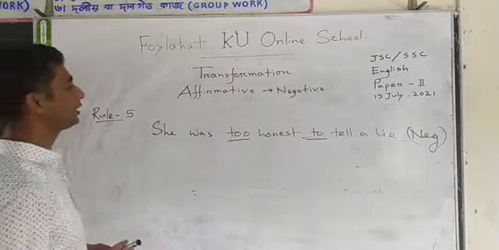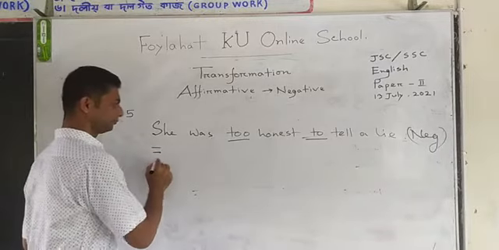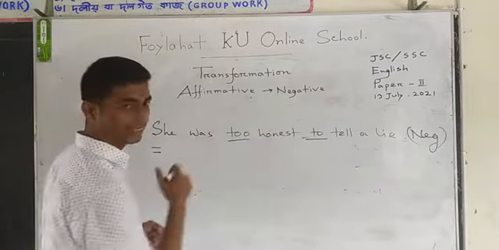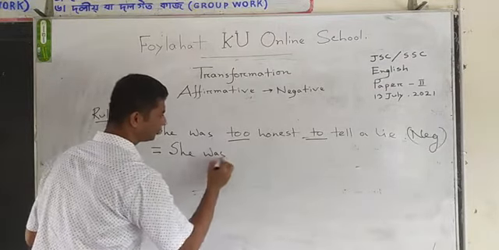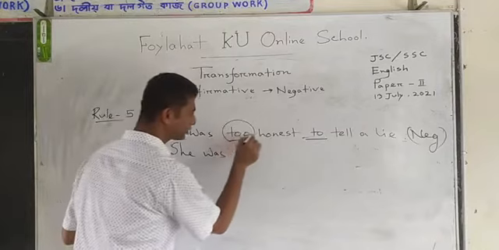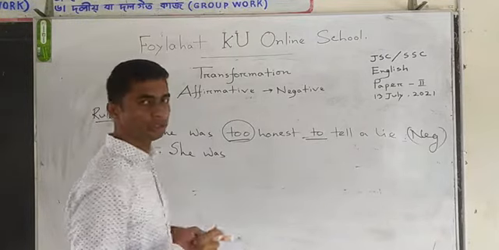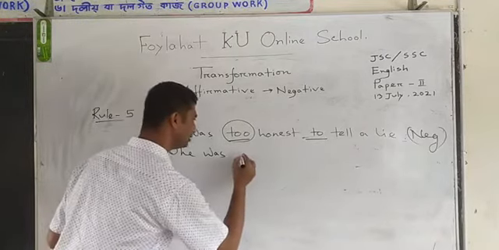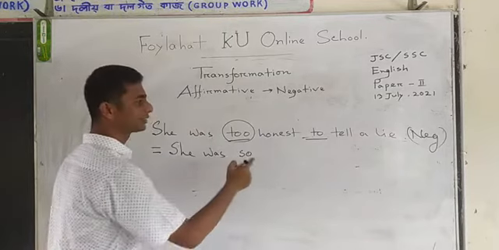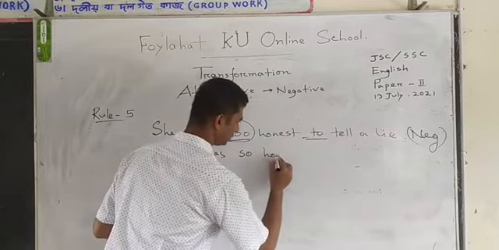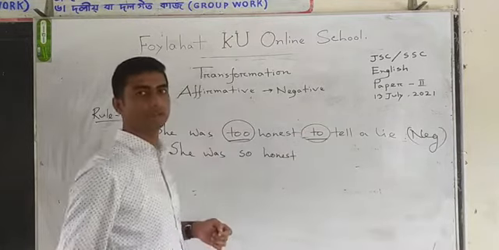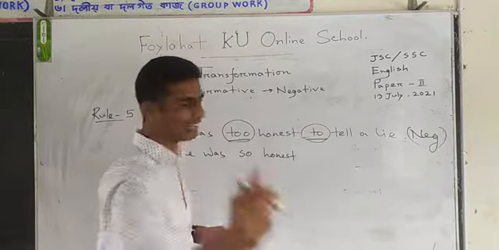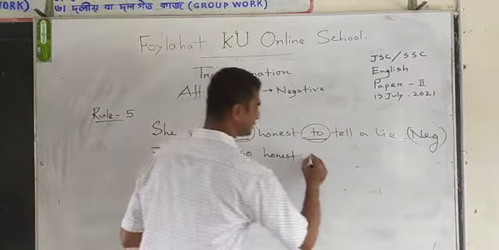Yes, dear student. Now writing the negative sentence. She was. This is 2. What do you do? You have to use so. She was so honest. Here is the 2. And what will you do? You have to make it that. She was so honest that.